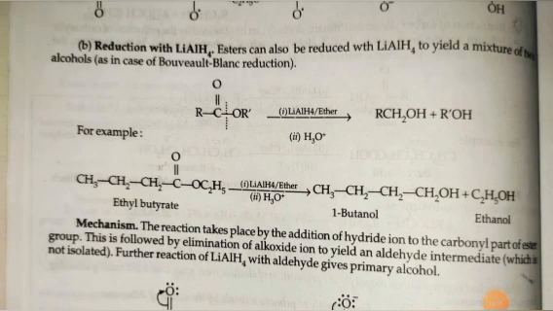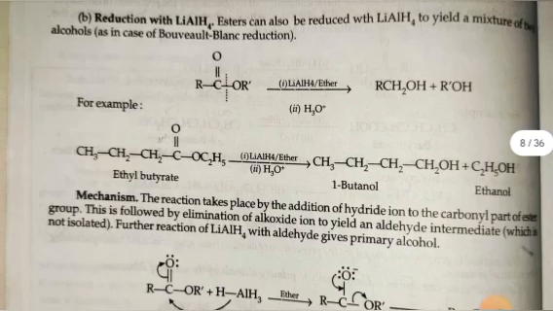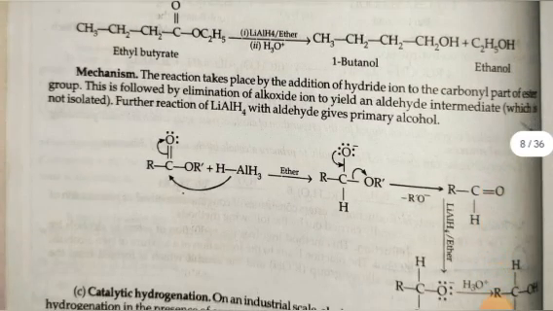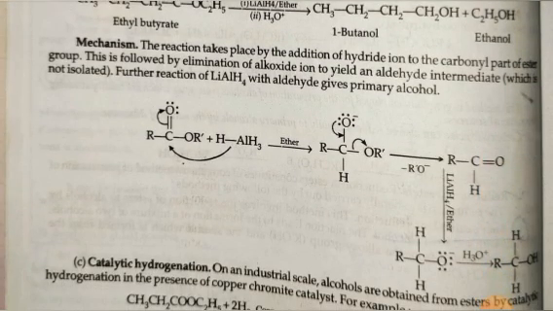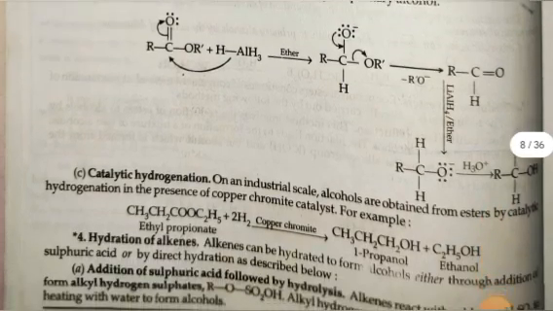Second is reduction with LiAlH4. Ester can also be reduced with LiAlH4 to yield a mixture of two alcohols as in the case of Bouveault-Blanc reduction. For example, ethyl butyrate in the presence of LiAlH4, ether, H3O+ gives rise to 1-butanol plus ethanol. Mechanism: the reaction takes place by the addition of hydride ion to the carbonyl part of the ester group. This is followed by elimination of alkoxide ion to yield an aldehyde intermediate which is not isolated. Further reaction of LiAlH4 with aldehyde gives primary alcohol.